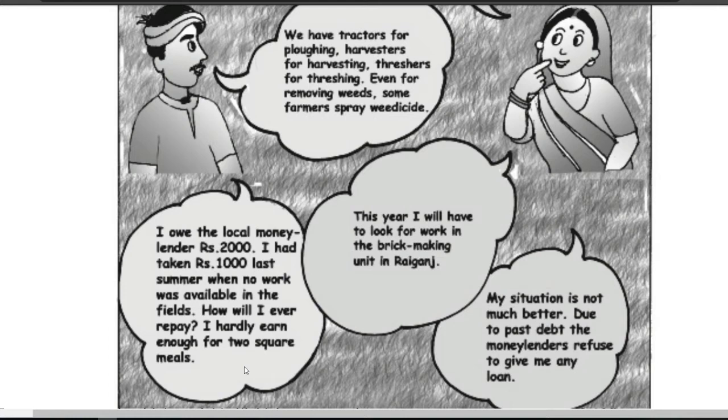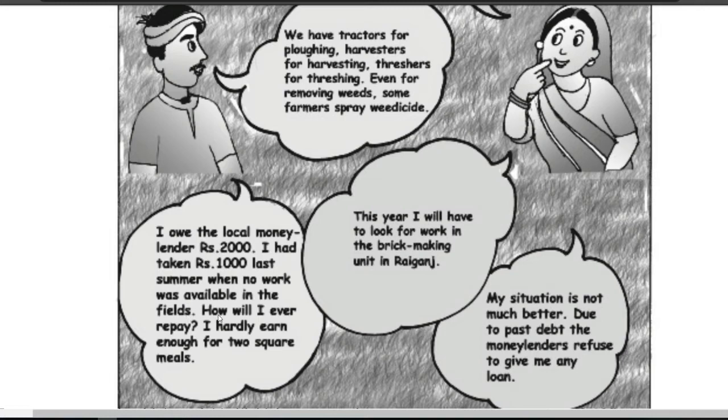So finally such people go to local moneylenders to borrow some amount, and if in future they do not get work and are not able to save any income, they are unable to repay their loan. And this is the condition of Dala, who says that even when I am not able to earn for 2 square meals, how am I going to repay my loan.